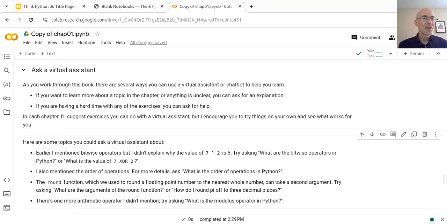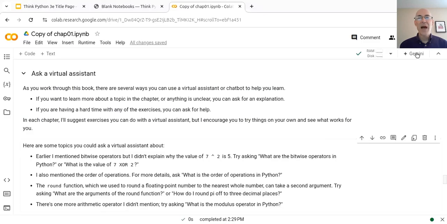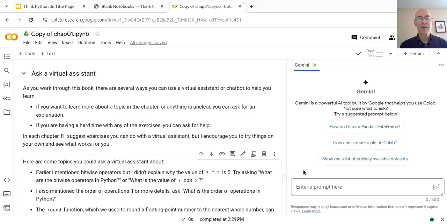The next section is called Ask a Virtual Assistant, or a chatbot, or an LLM. And in this section, I suggest some prompts that you can use to find out more about any of the topics in the chapter, or if there's something confusing, you can ask a question, or if you're having trouble with one of the exercises, you can ask for help. You can use any chatbot you like, but Colab provides one that's called Gemini. If you come to the upper right-hand corner and press the Gemini button, it'll bring up a window that has a prompt where you can type a question.